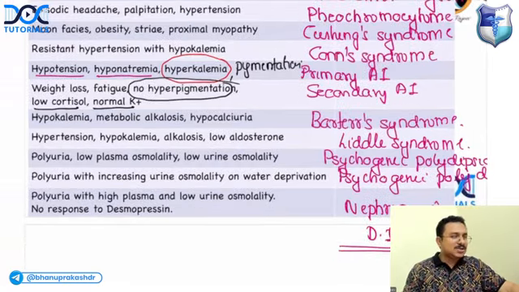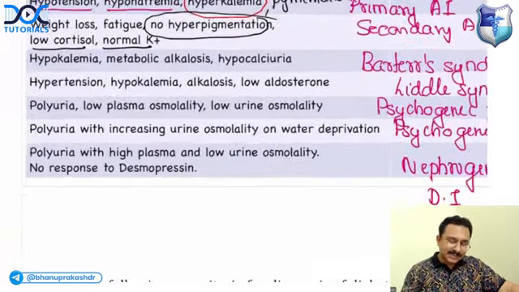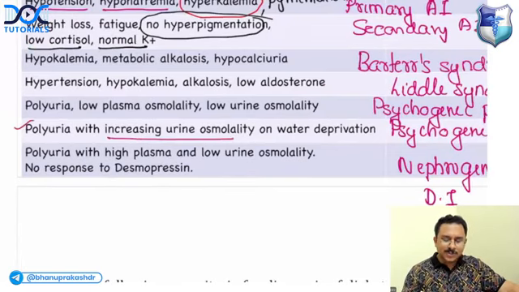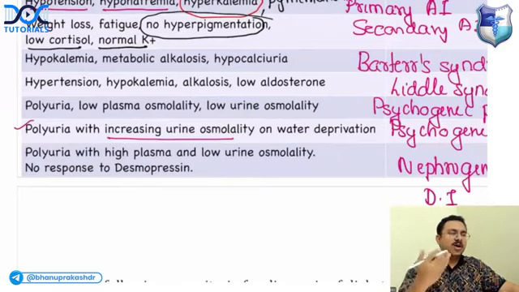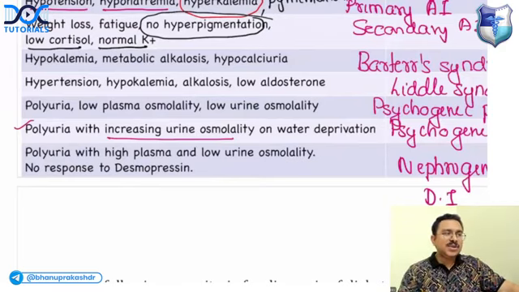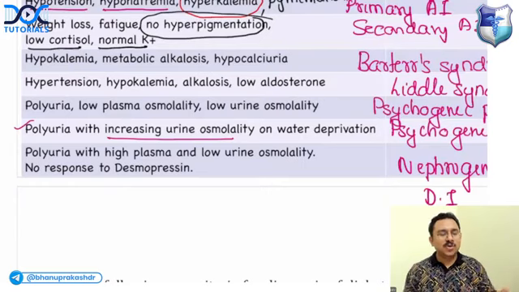Somebody is asking, sir, please explain the second last, polyuria with increasing urine osmolality. See, psychogenic polydipsia means the patient keeps on drinking lots of water, and because of that his urine osmolality is low. When you do the water deprivation test in a patient with psychogenic polydipsia and deprive him of water, he's not drinking water. Previously his urine osmolality was low; now when you are depriving water, his urine osmolality would increase. Dr. RBC, I liked your name, hope you are clear with this.